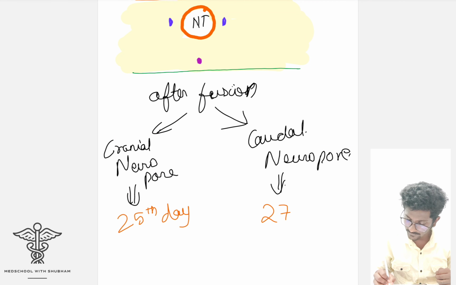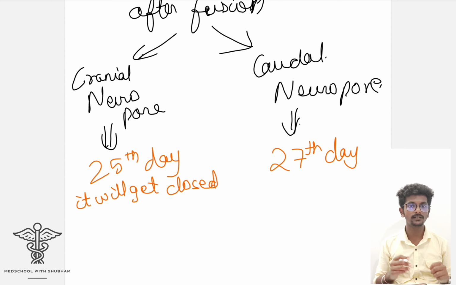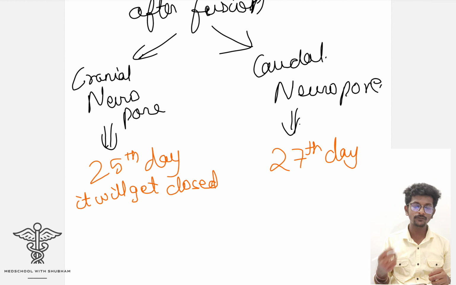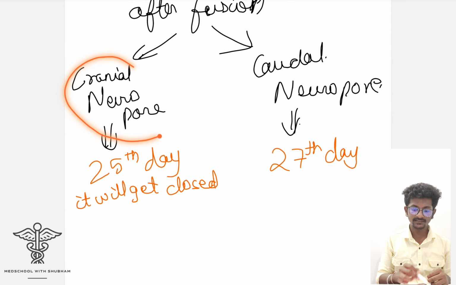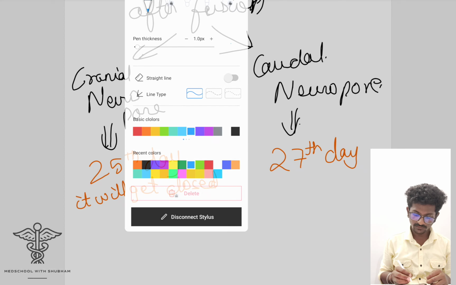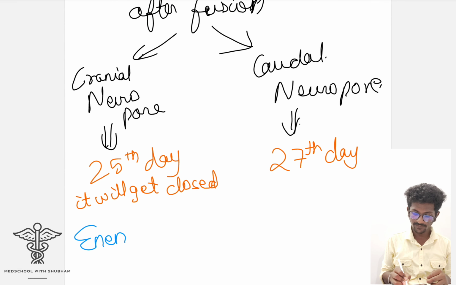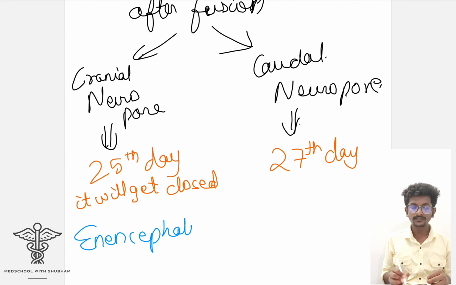Now here comes the clinical anatomy. If these neuropores don't get sealed off, or don't get closed, then what will happen? If the cranial neuropore doesn't get closed, we will get a condition called anencephaly.